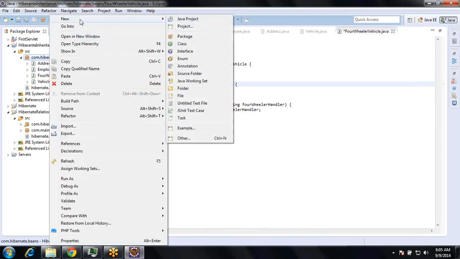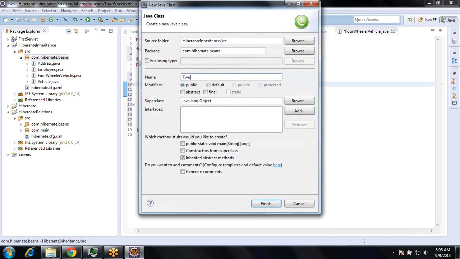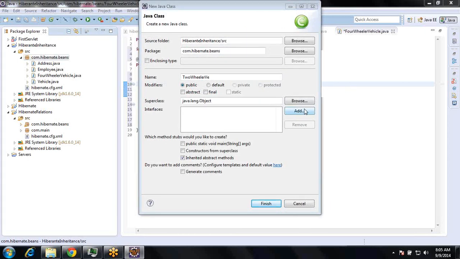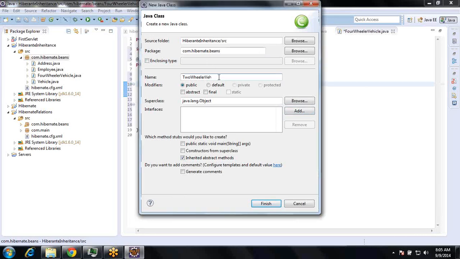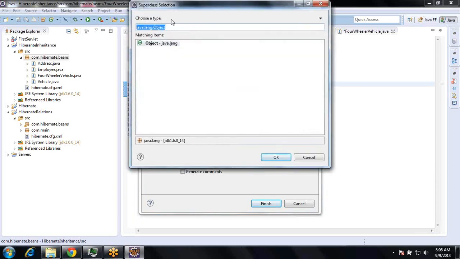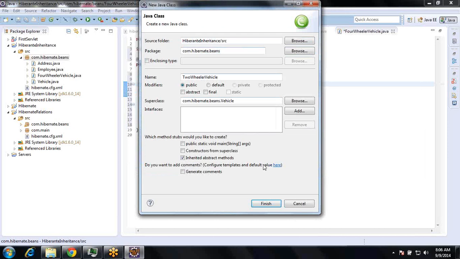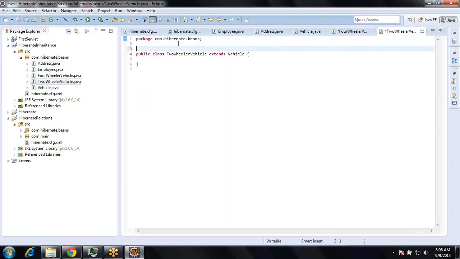There is one more subclass, new. Okay, vehicle, two-wheeler vehicle. Okay, this is also an entity.